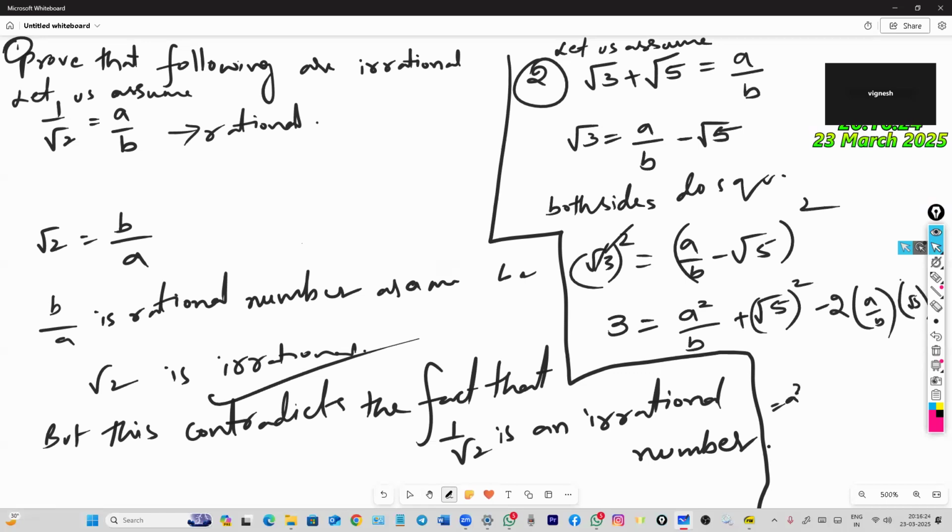Finally, you can write a square by b square plus 5 minus 2 root 5 a by b.